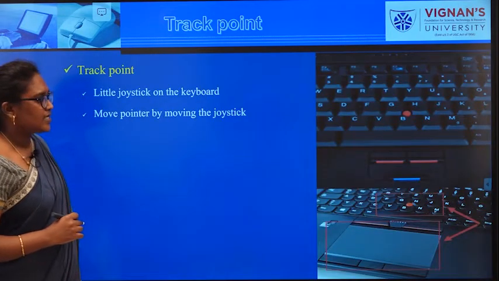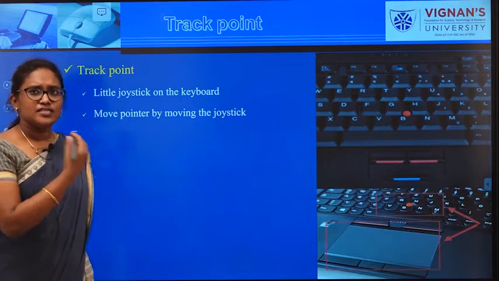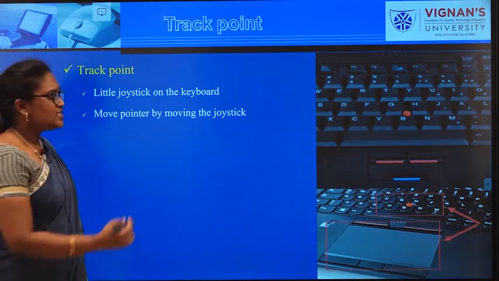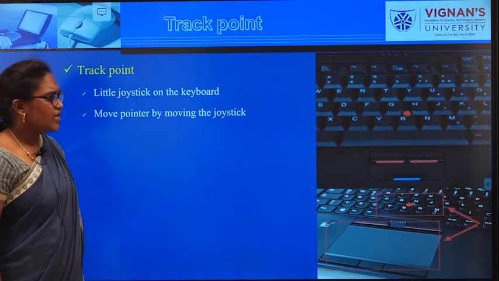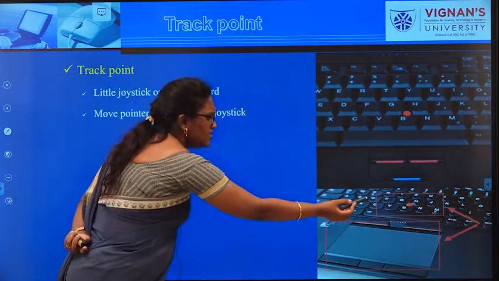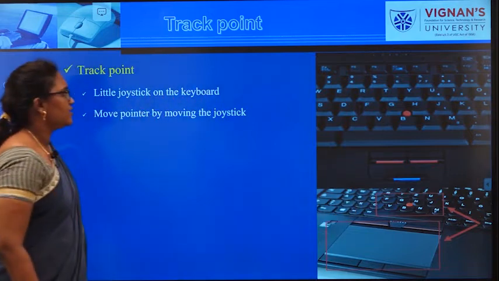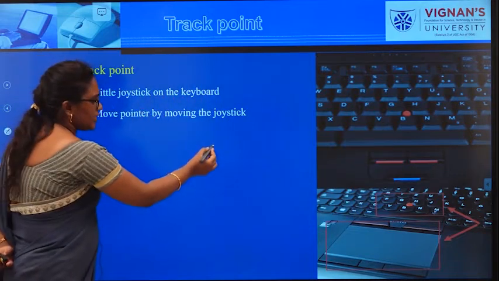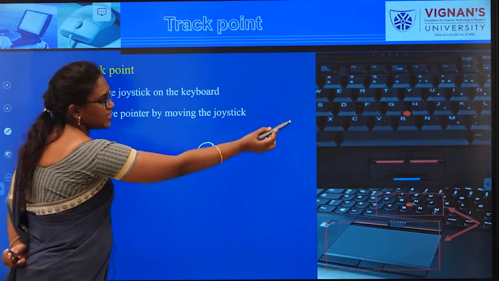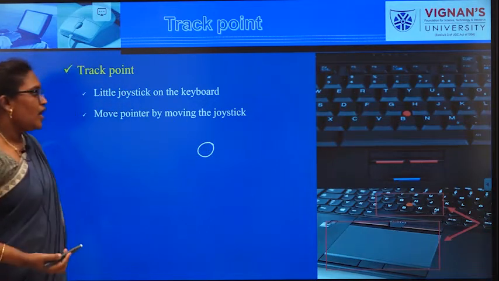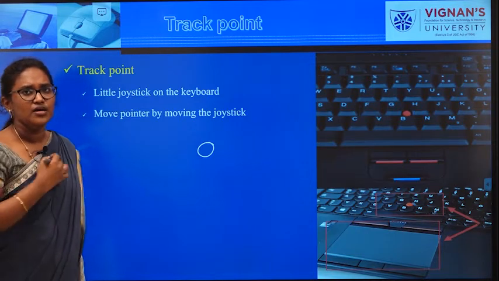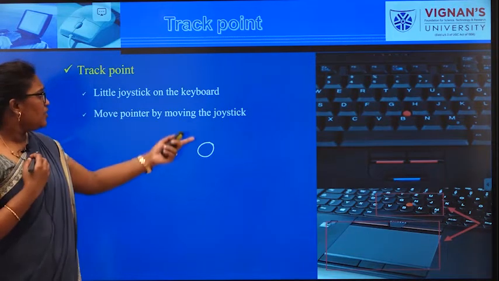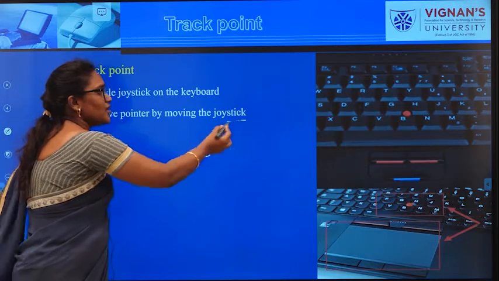Next one is track point. This track point is nothing but the same as a cursor, the same as a mouse. Here a simple oval red colored button is there, and that button is used for either moving the joystick or adjusting the positions. So you will learn about joysticks.